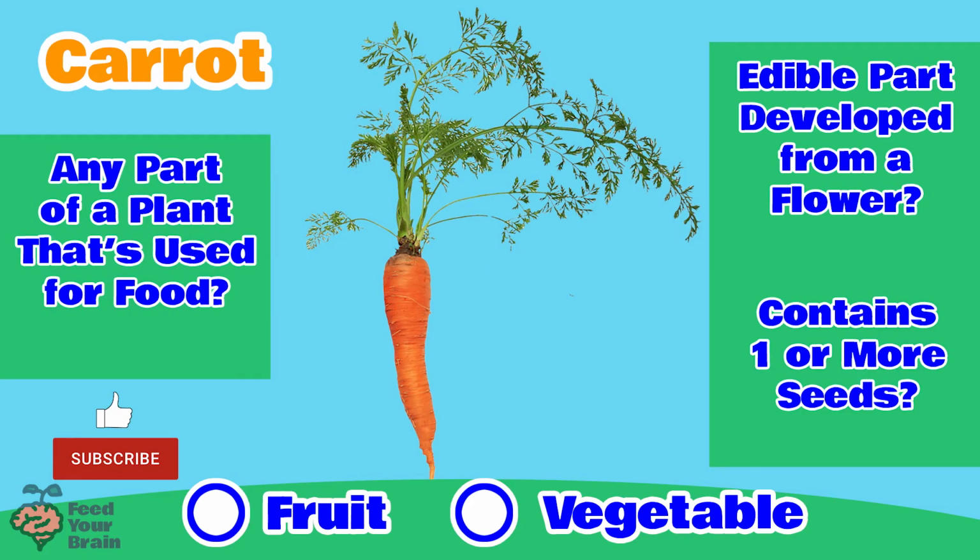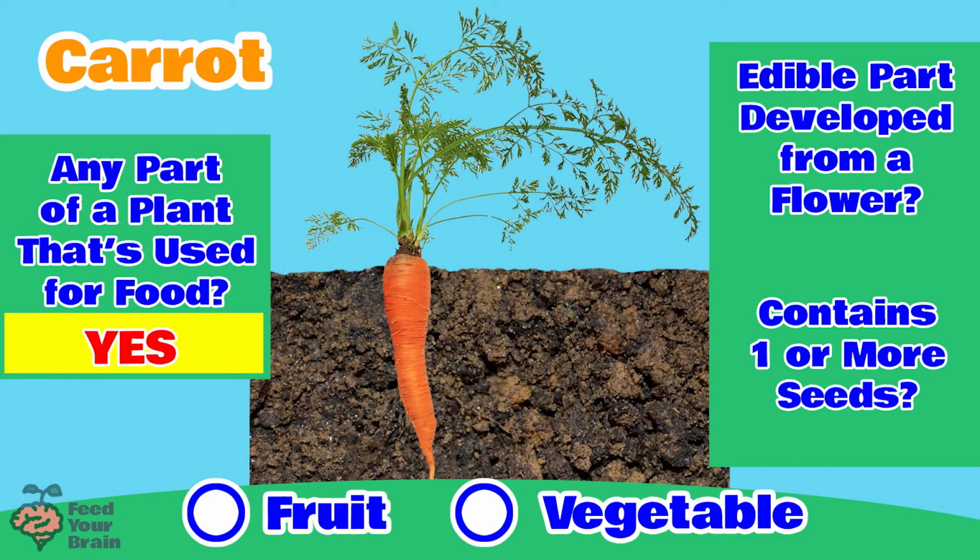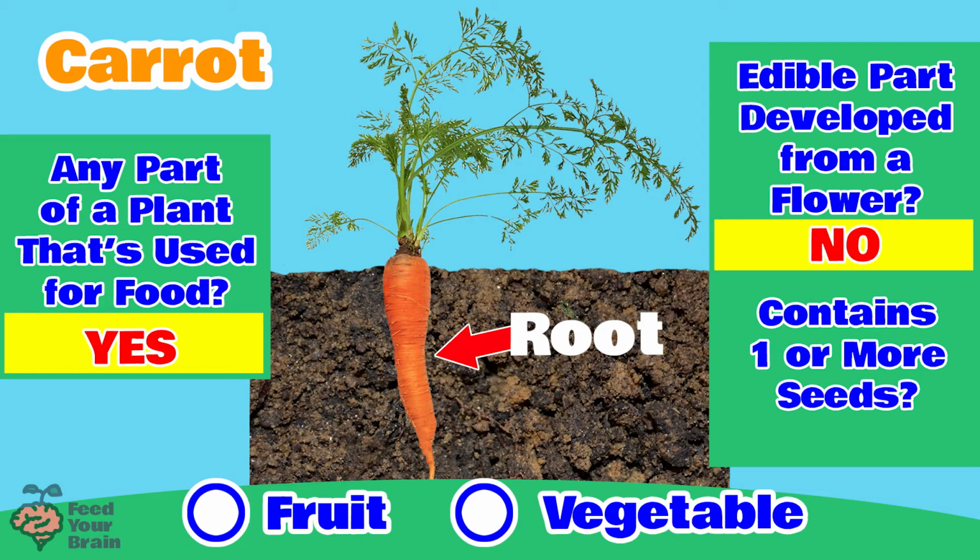How about a carrot? Is it a fruit or a vegetable? The first question is easy to answer. Is the carrot a part of a plant that's used for food? Yes, of course. We love carrots. The second question then is, is a carrot the edible part developed from a flower? Well, a carrot grows in the soil and is actually the root of the plant. So the answer is no, a carrot does not develop directly from a flower.